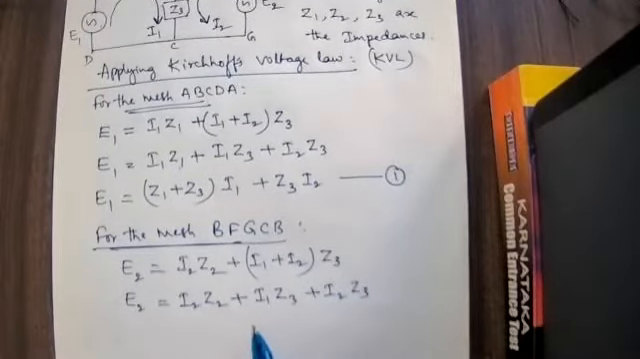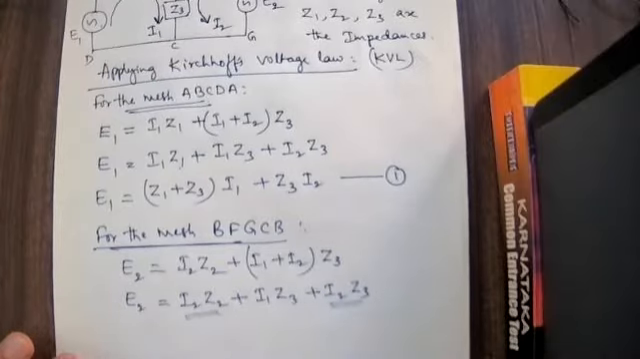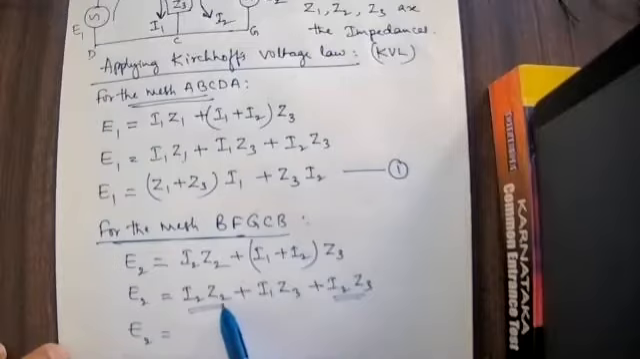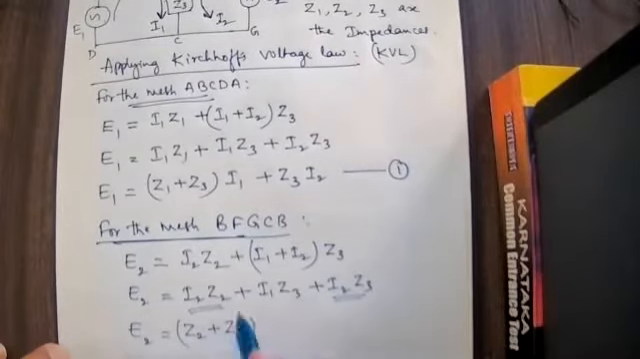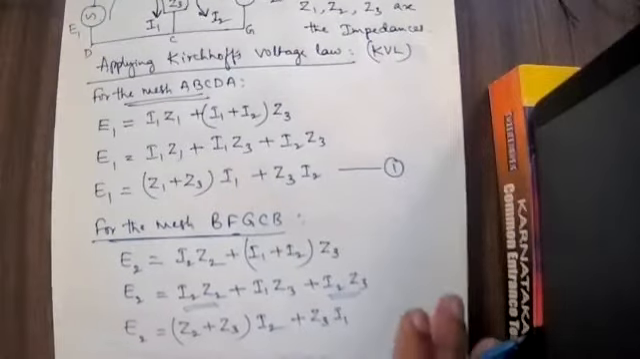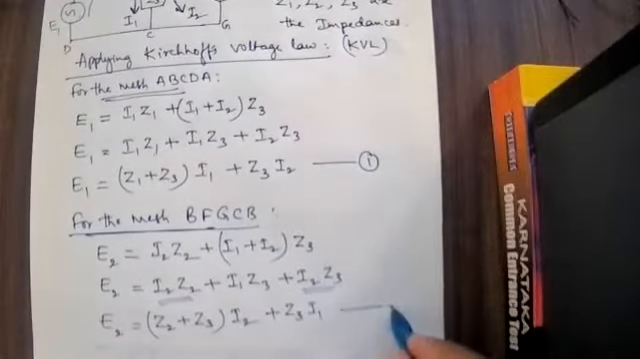Clear? Here I2 is present, here also I2 is present. I will take out I2 as the common factor. If I take out I2 as the common factor, Z2 plus Z3, Z2 plus Z3 multiplied by I2 plus Z3 into I1. I will take this one as equation number 2.